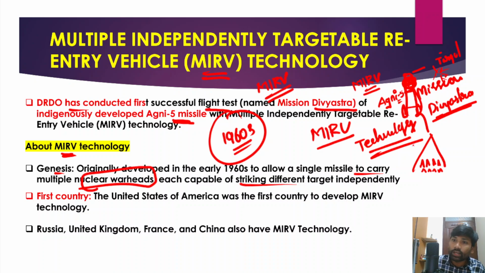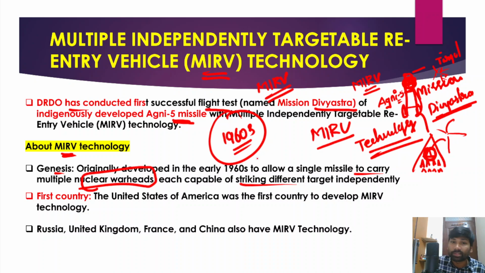However, conventionally we just have one single warhead. In conventional missiles we only have one single warhead that can only target one single adversary, that can only hit one target alone. But this MIRV technology will ensure that each of these missiles is equipped with multiple warheads, and these multiple warheads could hit multiple targets on adversary territory, and that is known as MIRV technology.